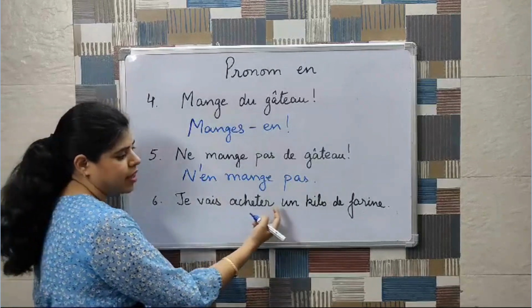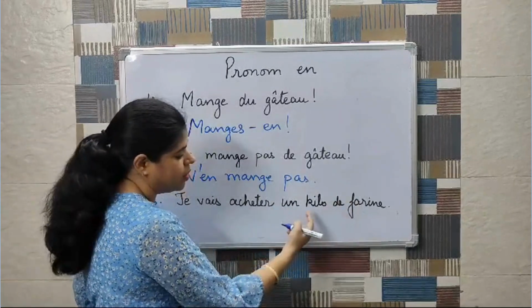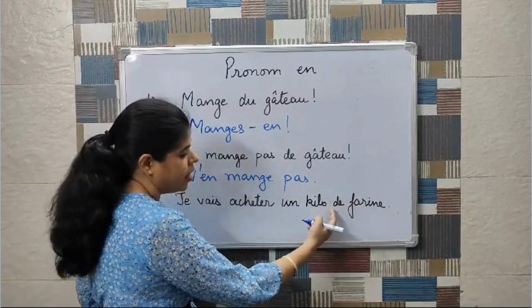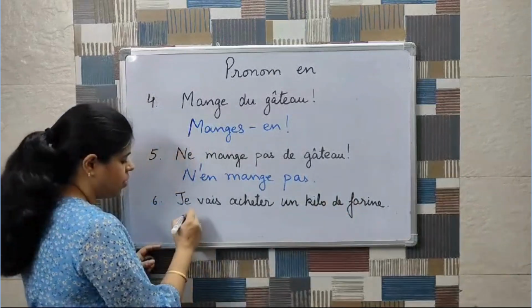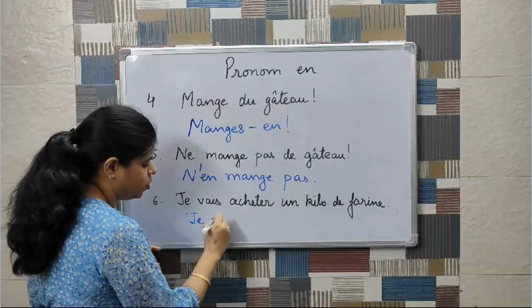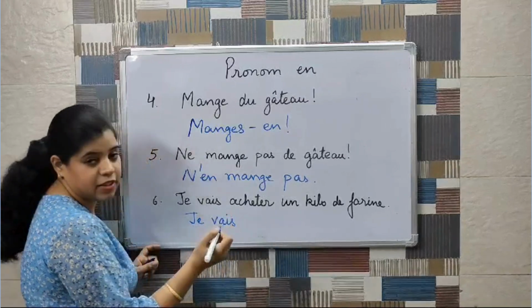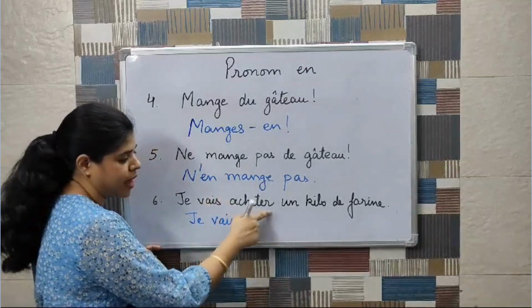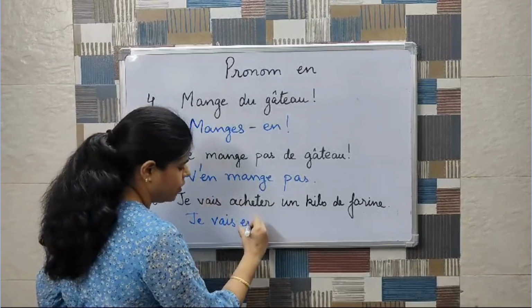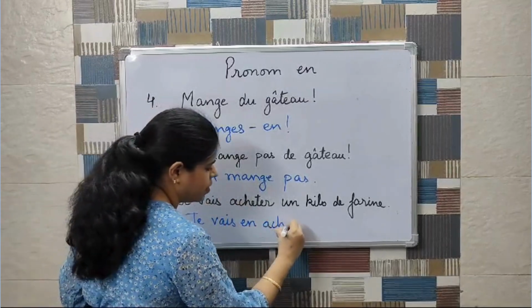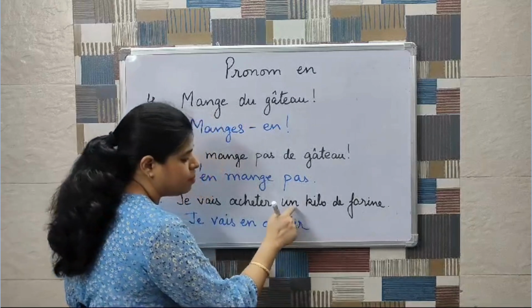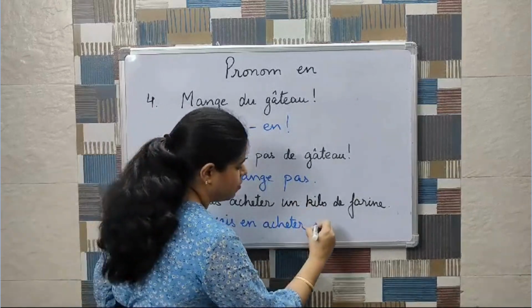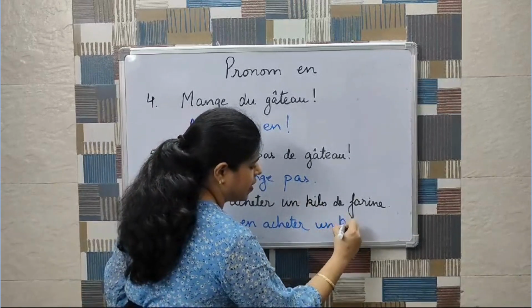Next is je vais acheter 1 kilo de farine. Now here my quantity is fixed and we have to replace farine. So I'll be replacing it with pronom EN, and it will be placed before the infinitive because we have an infinitive here. So je vais en acheter, and here I'll be repeating this quantity. Je vais en acheter 1 kilo.